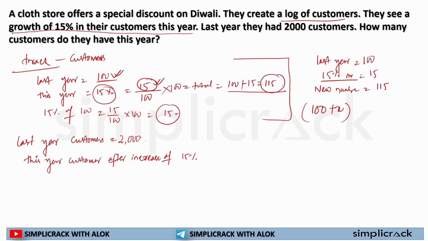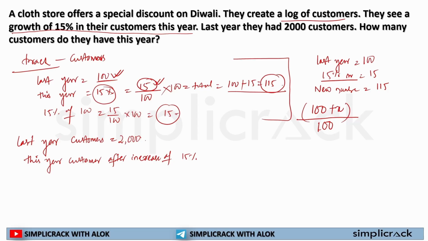I can write it like this. If 15 is there, I will add 15. If 10 is there, I will add 10. If 8% increase, I will simply add 8%. Now this is increased out of what? This is increased out of 100.